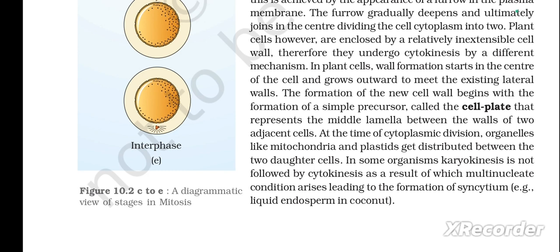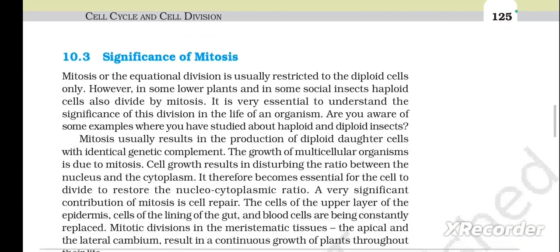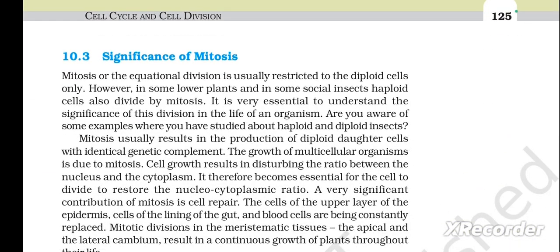In some organisms, karyokinesis is not followed by cytokinesis, as a result of which a multinucleate condition arises, leading to the formation of syncytium. Example, liquid endosperm in coconut. Next is significance of mitosis.